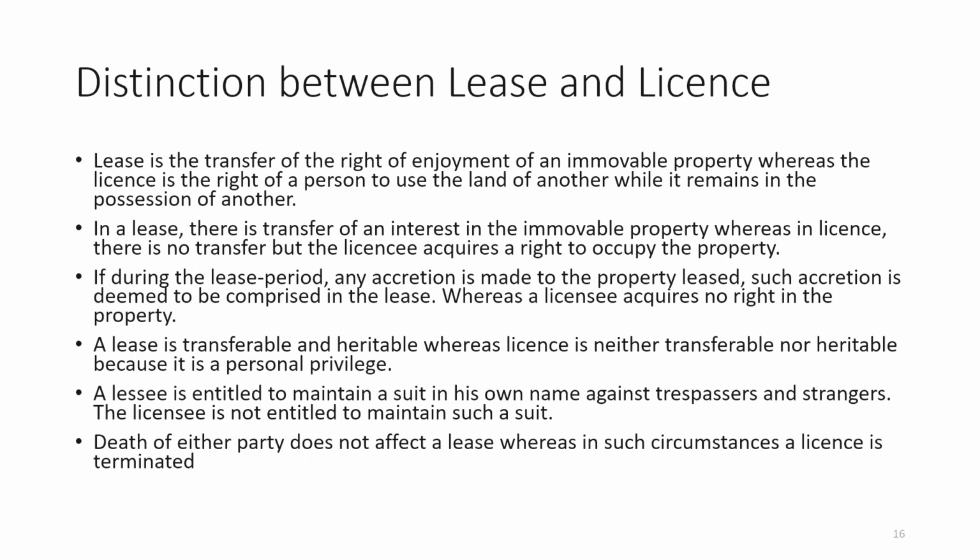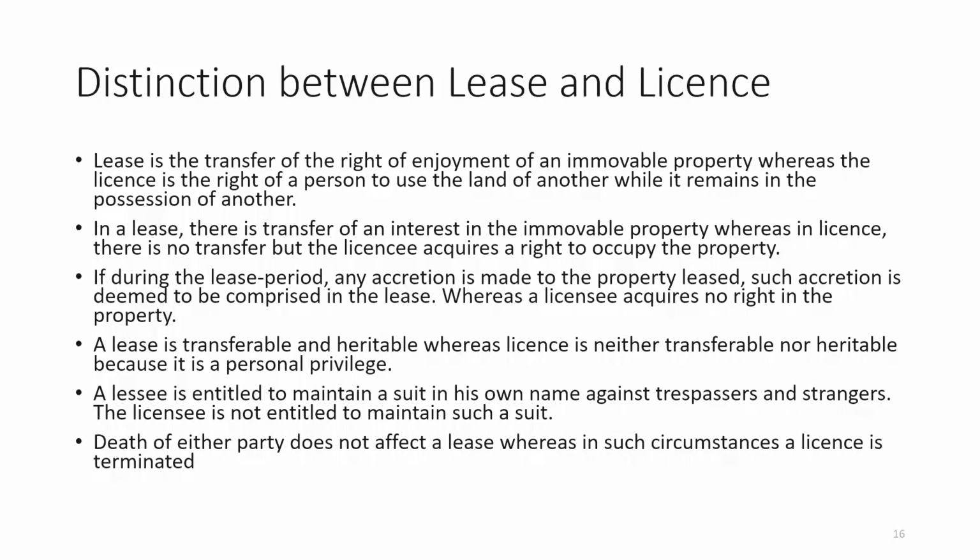License says that you will do certain things, you will work certain things, you will enjoy certain things, but possession will remain in the hand of the owner, whereas in case of lease, possession is transferred. So, lease is a transfer of enjoyment of an immovable property, whereas the license is the right of a person to use the land of another while it remains within the possession of another.